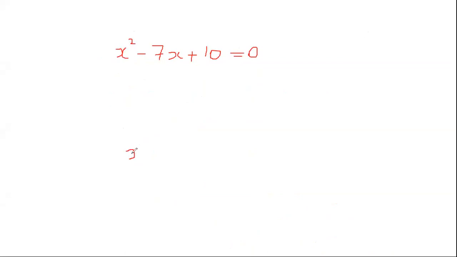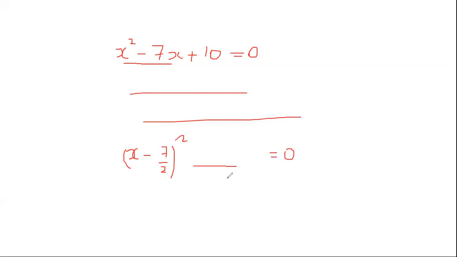Now, I will also give you a tip here. When I see x square minus 7x, what I will see on the right is x minus 7/2 whole square, already written. I don't know what the rest is, but this much I am sure of. What you have to do is fill in what comes here and also what comes below.